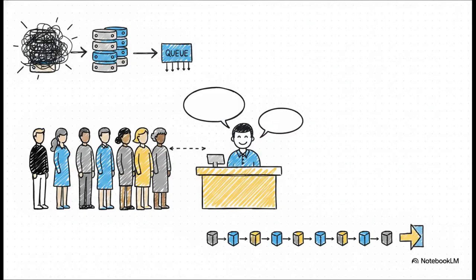To make this super concrete, think about walking into your local bank. If 100 people walk in at once, they don't all just scream at the cashier simultaneously, right? That would be total chaos, basically our server crash. Instead, they form a nice, neat line. One cashier can efficiently handle everyone, from the first person in the door to the last. A software queue is literally just that organized line at the bank.